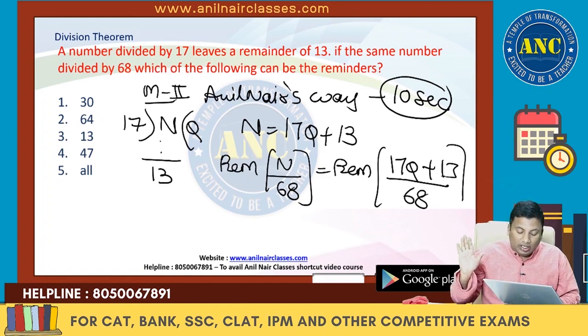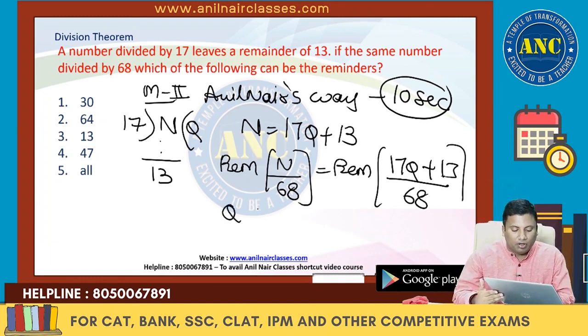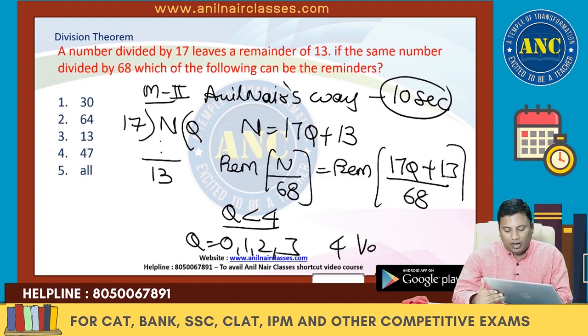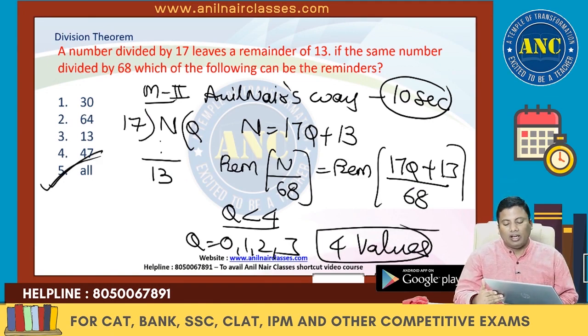Am I right? Take all the values less than 4. Q has to be less than 4. Q can be 0, 1, 2, 3. The answer is that I will get 4 values.